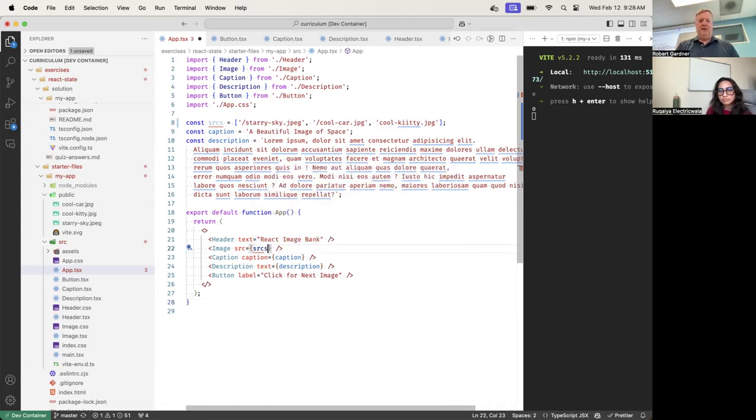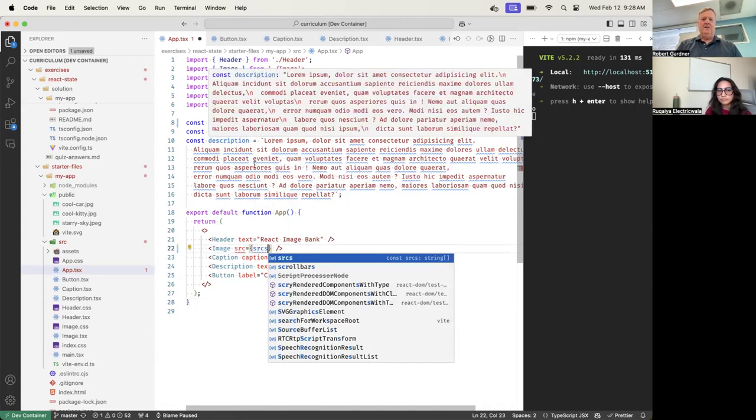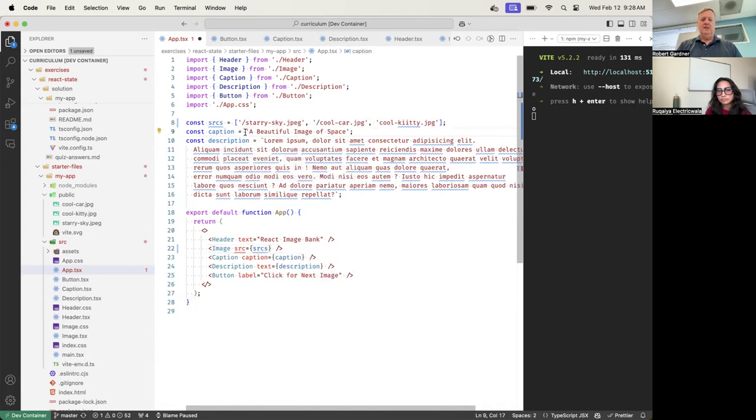So I'm just going to do that here right now. And caption, yikes. Use caption list. Okay, and then let's see, a cool car. Oh, I got the kitty spelled wrong. Okay. And a kitty that is cool. I did that because I found that when I do this in the future, you switch between cool car and cool cat, and you can't tell the difference. So I made them different.